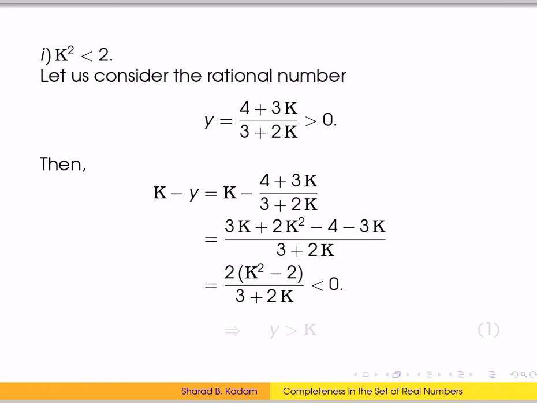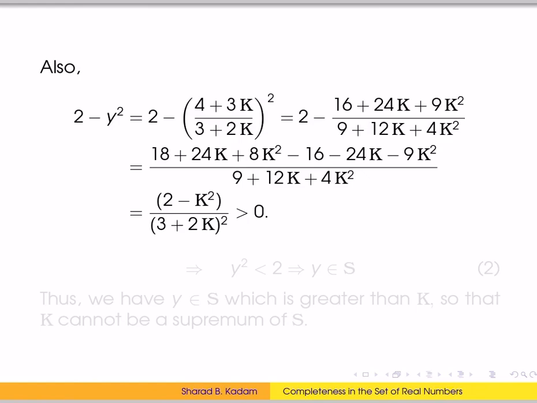Here 2 and 3 plus 2k are both positive, but since k square is less than 2, k square minus 2 is less than 0. So k minus y is less than 0. This implies that y is greater than k.